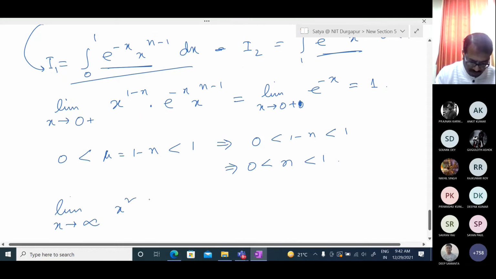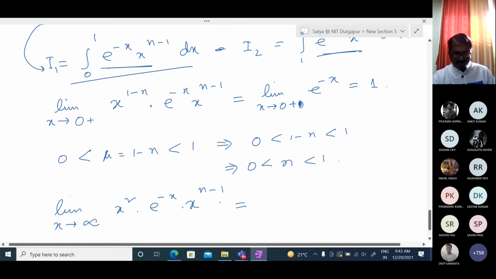if we take x square into f of x, it is given as x into e to the power minus x into x to the power n minus 1. We are considering n greater than 1. Since we are considering x goes to infinity and n is greater than or equal to 1, if n equals 1, you can see it is 0.